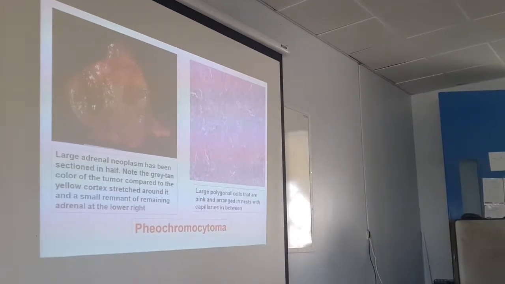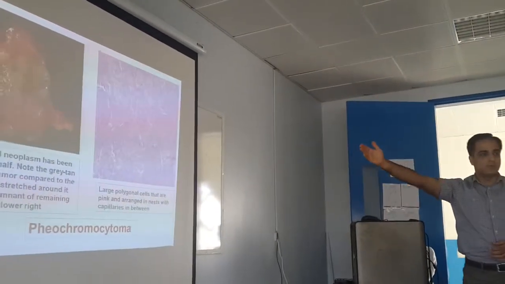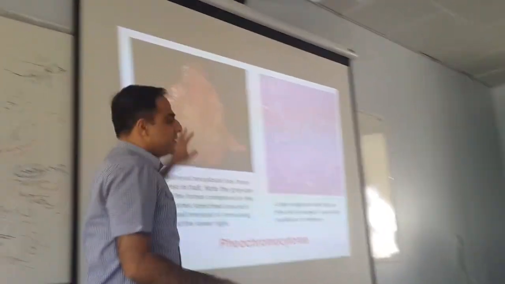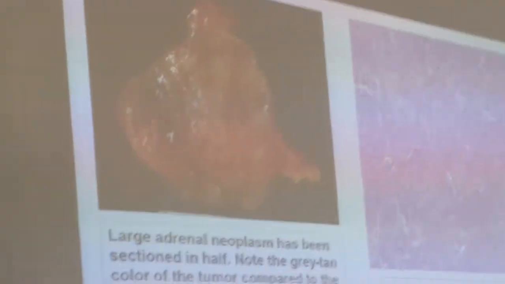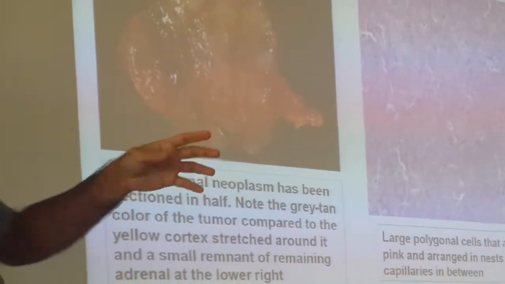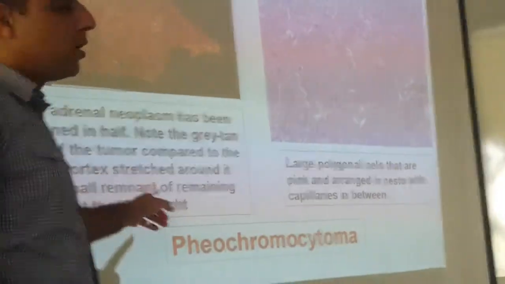What is this? A large adrenal neoplasm has been sectioned in half. This is one half, which you are seeing. Note the grey tan appearance here. It is not yellow. In adrenal cortical hyperplasia and adenoma, it is mostly yellow. Here it is grey tan, the color of the tumor compared to the yellow cortex.